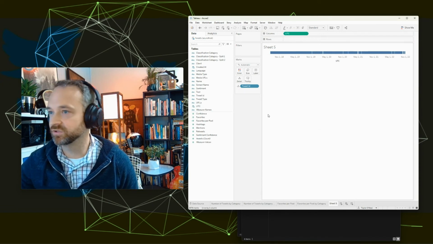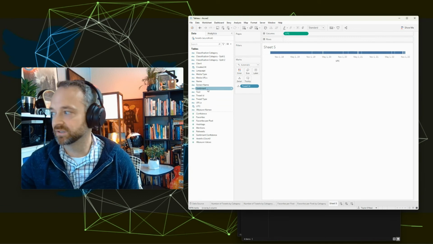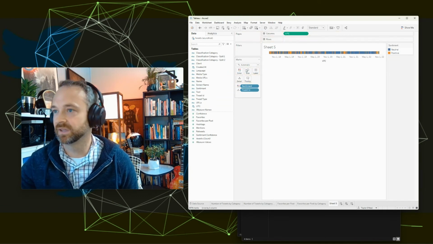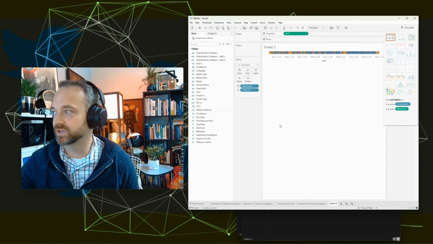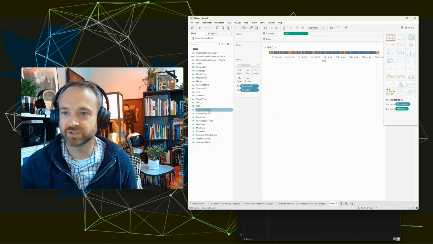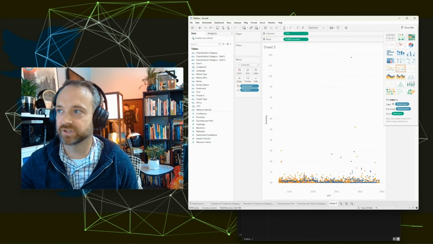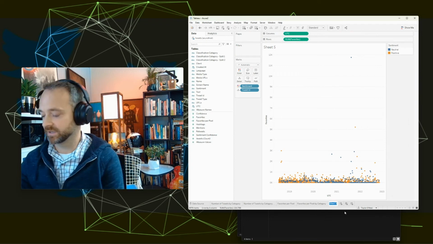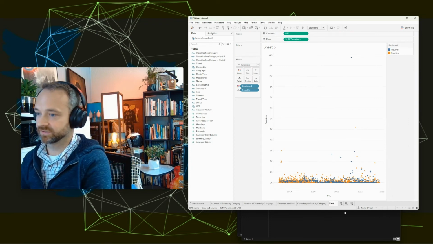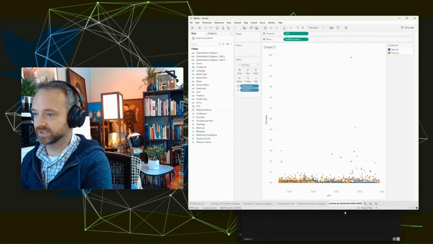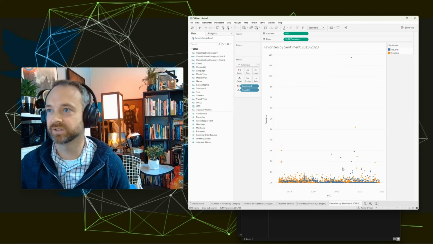And let's also do a few other things. So let's bring in sentiment on color. And let's see if we can do a bubble chart yet. No, we need a measure. So let's do a sum of the favorites. Let's just see what are driving favorites in total. So now we have favorites by sentiment, 2019 to 2023, over time or whatever it is.